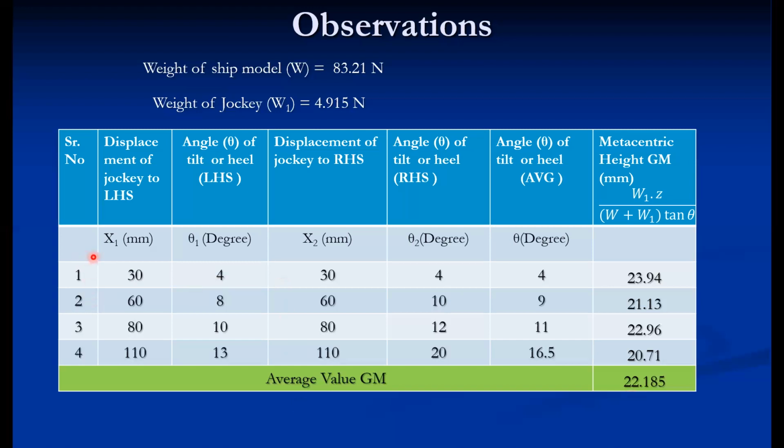So instead of varying x1, x1 in that case remains constant, and x1 is replaced by w1 only. So w1 in both cases is the same, so we can measure w1, and only w1 is varying in this particular equation. So z is constant, like in this equation w1 is constant. For the first approach, that is by varying load and for a particular z distance, only w1 is variable. So accordingly, we can calculate the metacentric height. Both approaches are correct. Any one approach we can adopt. So this is about the experiment.